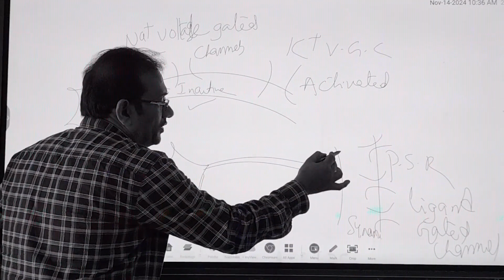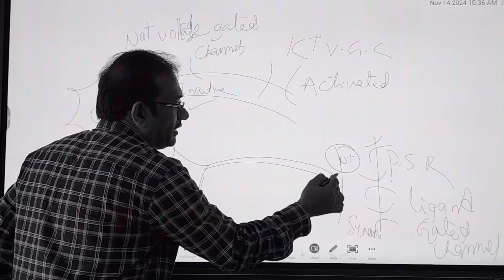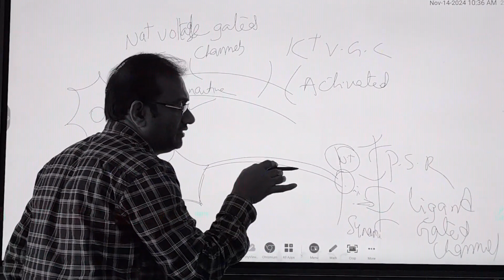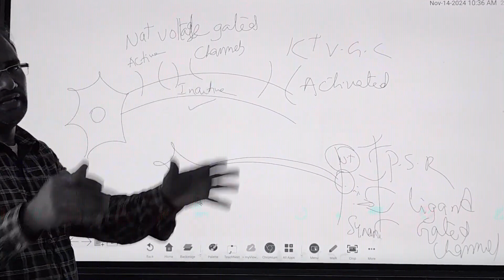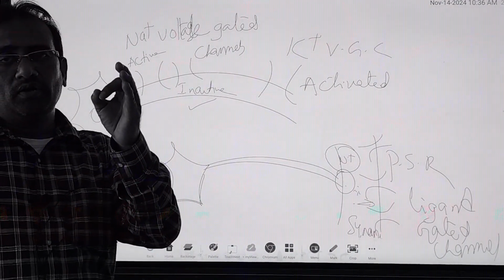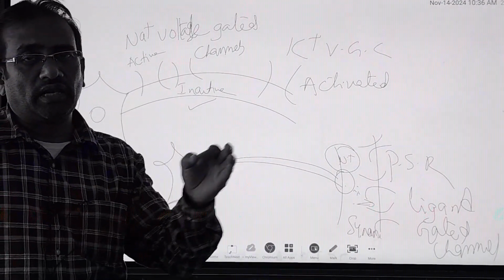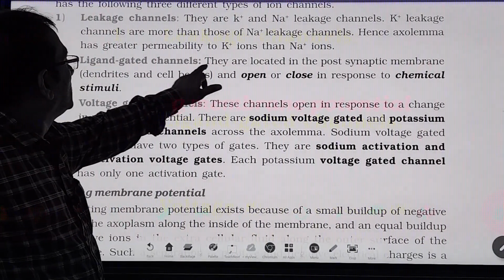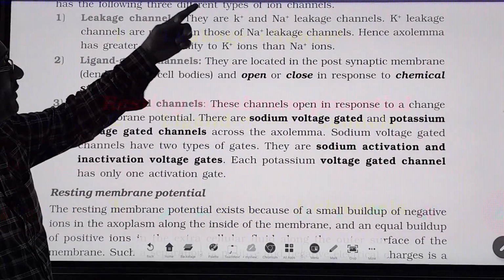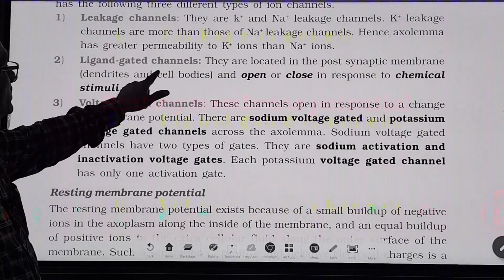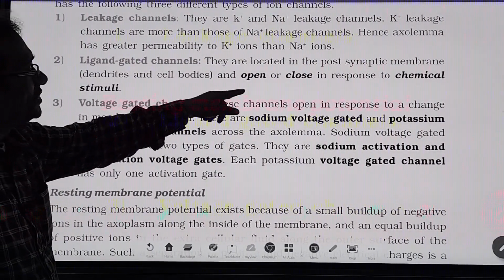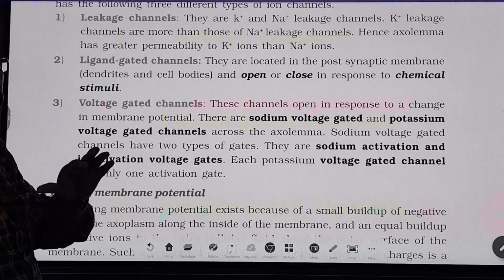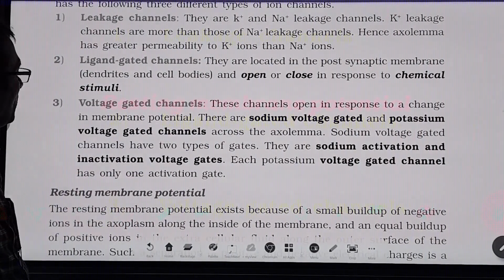Whenever the neurotransmitter is released in the synapse and touches them, it opens the gates. That is also called ligand gated channels. Look here, ligand gated channels are located in the postsynaptic membrane, on dendrites and cell bodies, and open or close in response to chemical stimuli. That chemical we call a neurotransmitter.